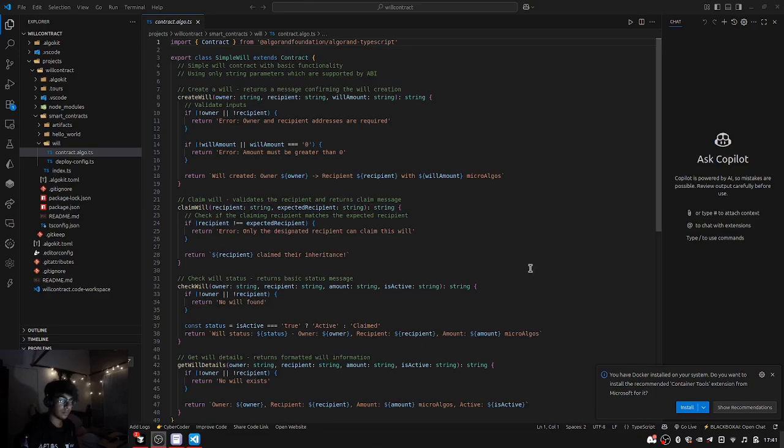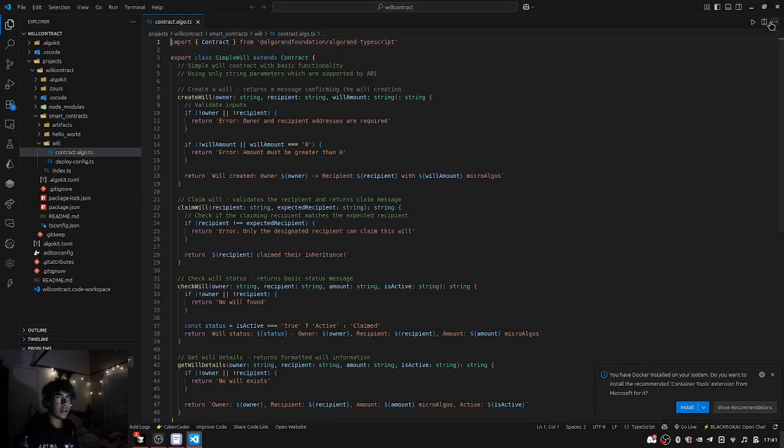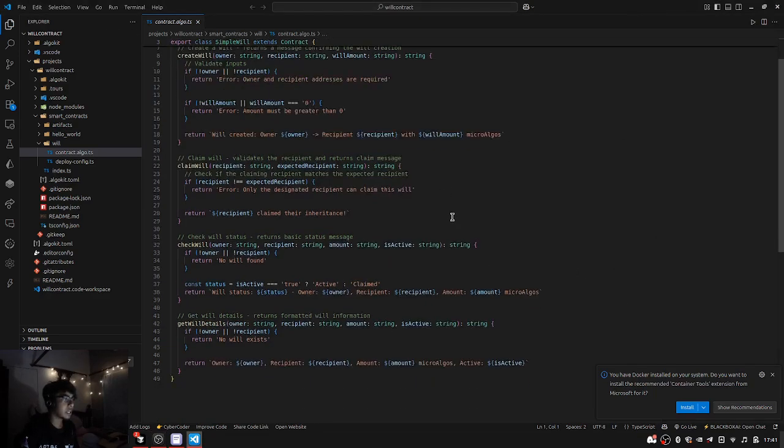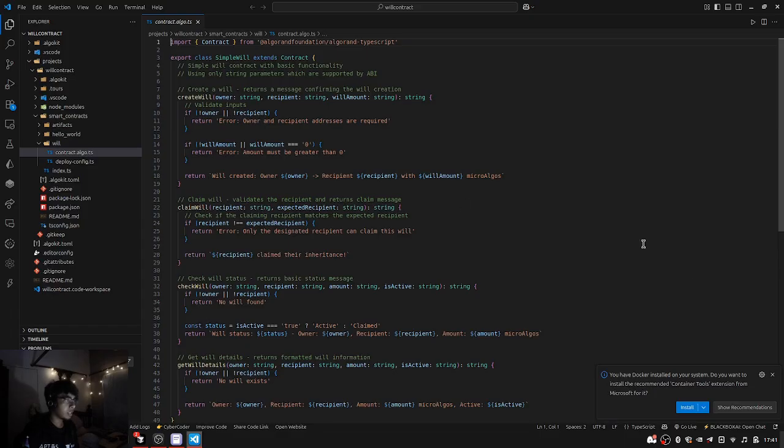So I just debugged the last contract that I showed you. The logic was all right. The only thing is that here we don't support the throw statement like in a normal TS file. So instead of throw new error, we just make it return. And yeah, that's what the will does. I have explained the flow.